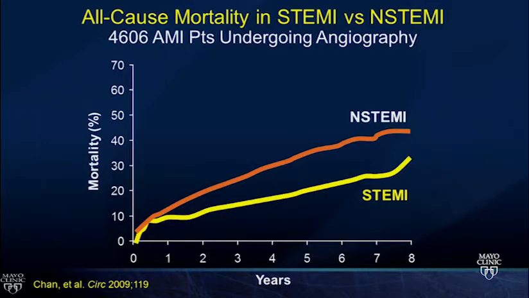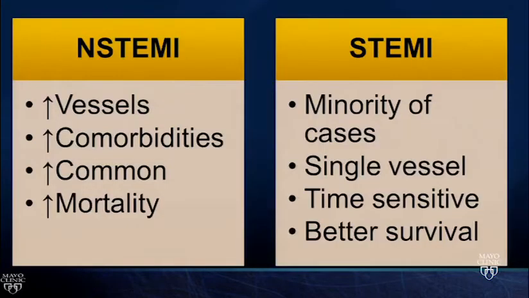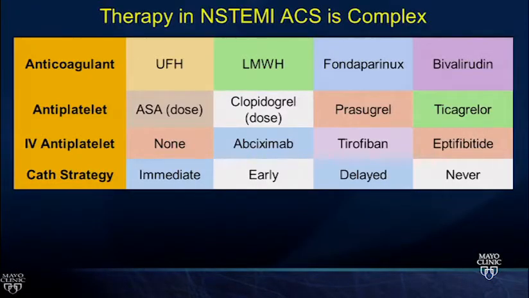because NSTEMI, while not as urgent and perhaps acute as STEMI, when we think about it, it does carry a higher mortality rate. And that's because the patients are sicker. So if we think about our NSTEMI population, all the patients with multivessel disease who may have demand ischemia, it involves more vessels in general as opposed to STEMI, which is more often a single vessel pathology. STEMI may be more time sensitive, but in general they have better survival. And it's important to keep that in mind as we're looking to risk stratify.